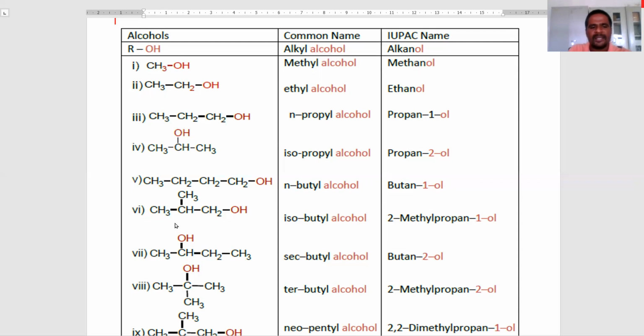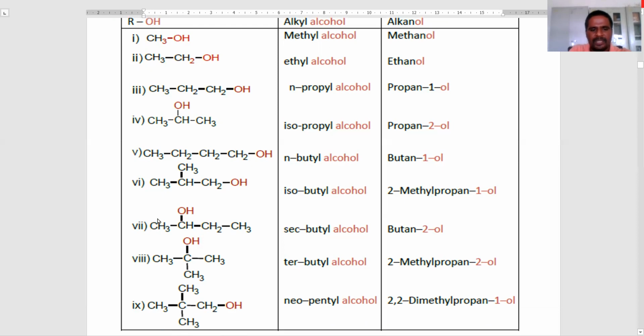Next structure is the isobutyl group. The common name is isobutyl alcohol. The IUPAC name is 2-methylpropan-1-ol. Here a methyl group is attached to the second carbon, and the hydroxy group is attached to carbon one. So we call it 2-methylpropan-1-ol.